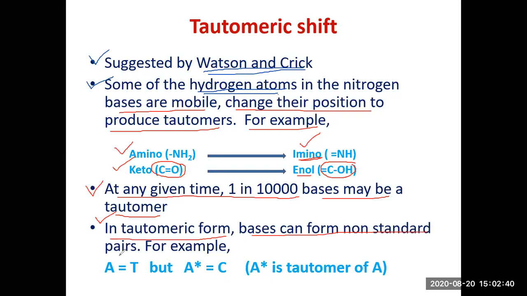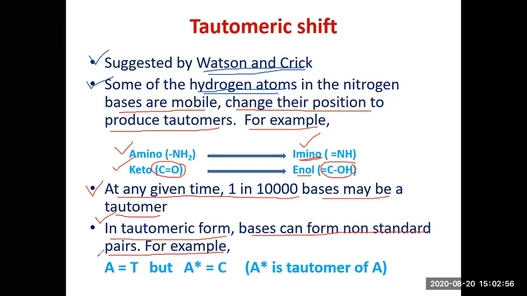It doesn't base pair with the standard base. It doesn't follow the standard base pairing norms. The tautomeric form of the base doesn't follow the standard pairing norms.